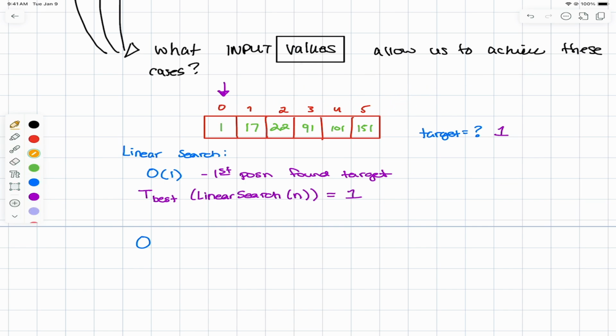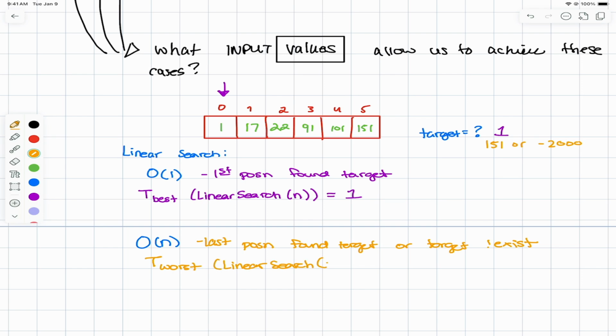So in order to hit a worst case scenario, my target could be 151 or negative 2000 or anything that's not in the list, really, right? So to hit that worst case scenario, we are talking about last position found target, or the target does not exist. Either of those scenarios will result in the worst case time of our linear search over n taking n steps, right?